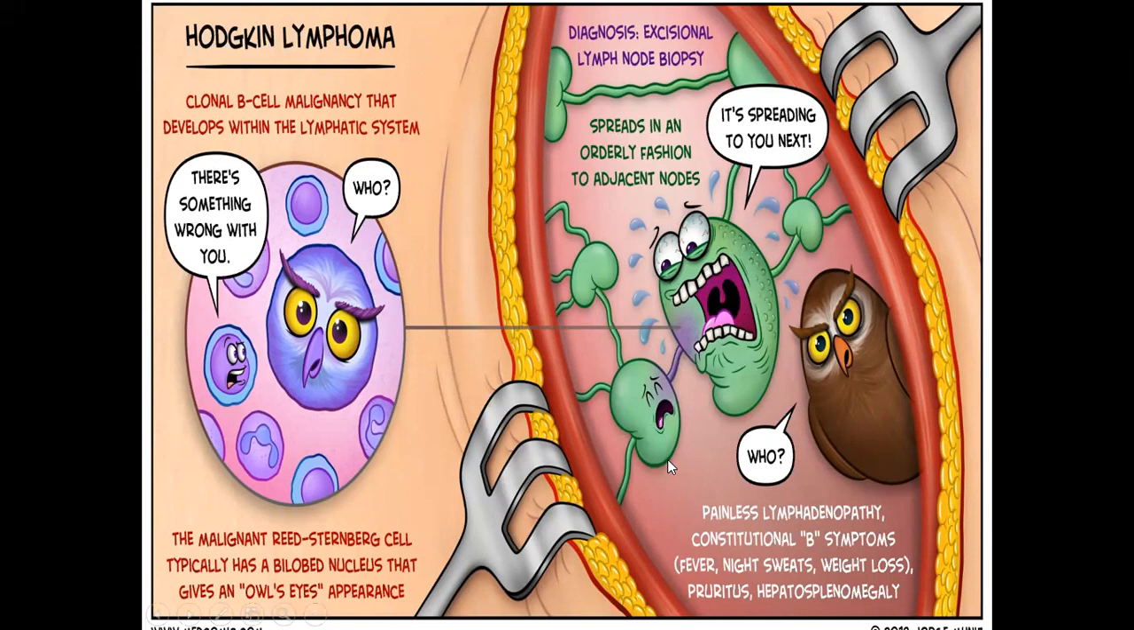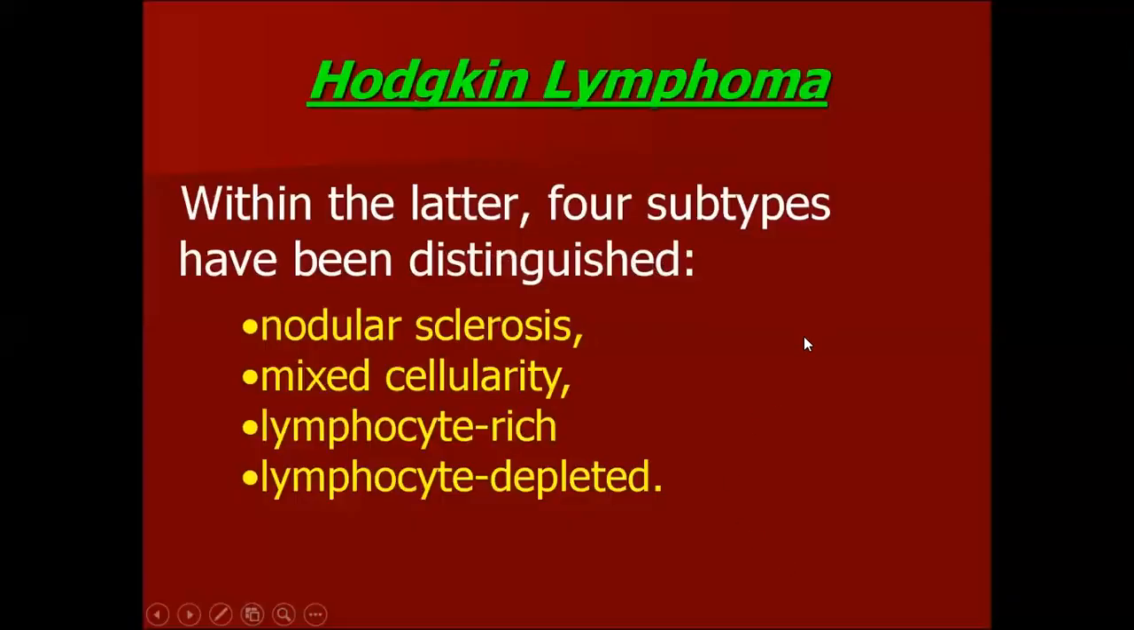Usually, the lymph node is painless lymphadenopathy, but carries features of malignancy we call B symptoms: fever, night sweats, weight loss, and may be associated with pruritus or even hepatosplenomegaly. So Hodgkin lymphoma is divided into 4 subgroups: nodular sclerosis, mixed cellularity, lymphocyte rich, and lymphocyte depleted. This is a histopathological classification.